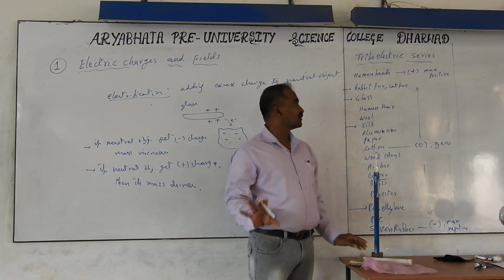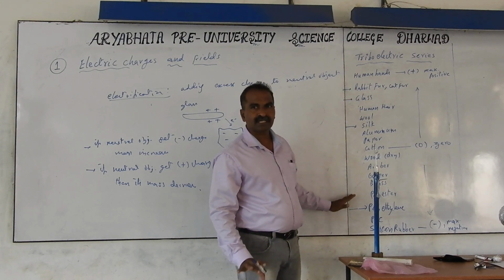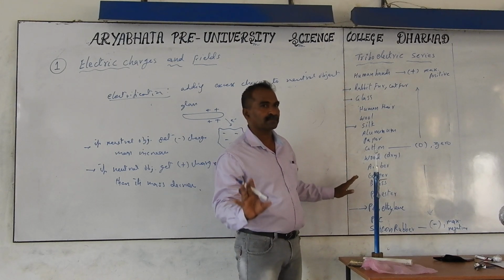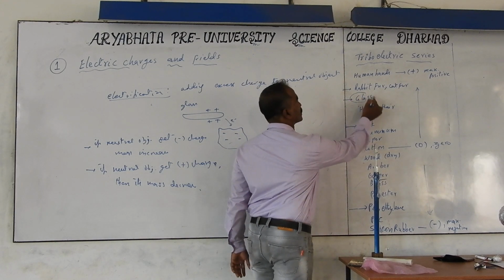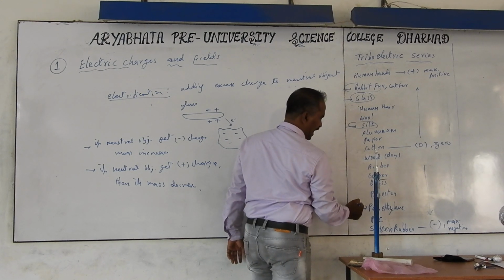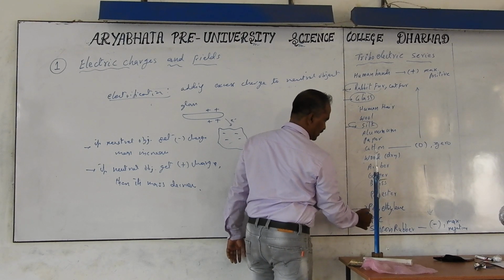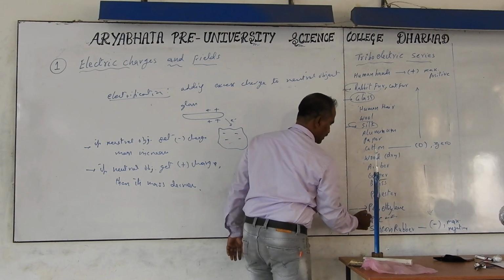And you don't have to remember the triboelectric series that I have written here. You can find the listing on the internet, but it's not required unless you are doing the experiment. We need to know only the examples of glass rod, fur, silk, and plastic. PVC is called plastic.